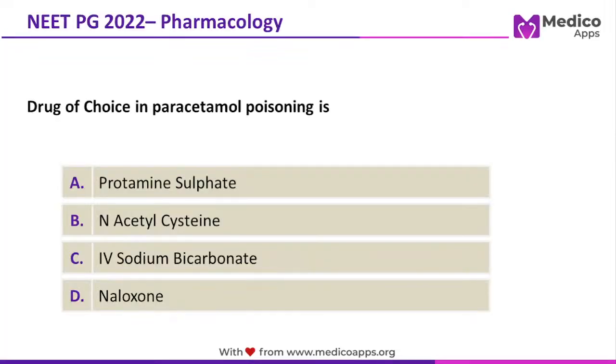So let's look at the next question. The next question is, drug of choice in paracetamol poisoning is? So antidotes, all these poisoning questions become very, very important. What will be the answer? Just write in the comment what will be the answer for this question. Acetaminophen poisoning, what will be the answer? Anyone? So let's look at some of the most important poisonings and what will be their antidotes.